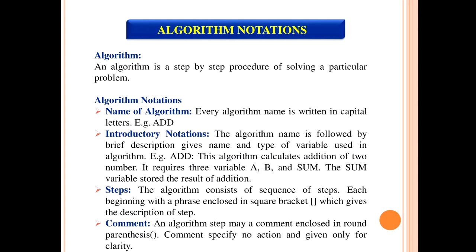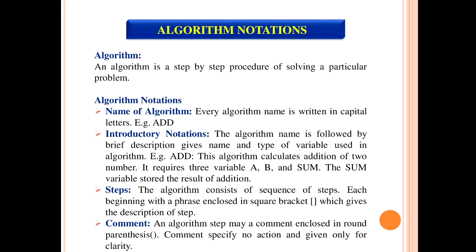As you know, an algorithm consists of a sequence of steps. Each step begins with a phrase enclosed in square brackets, which gives the description of the step. It means you have to write each and every step in these square brackets, including the description of that step, meaning what you are going to do in that particular step.